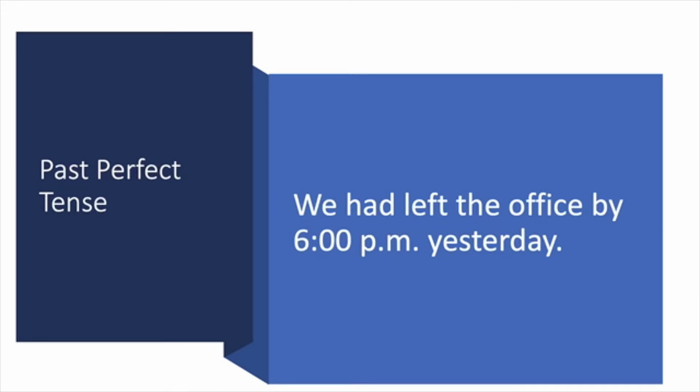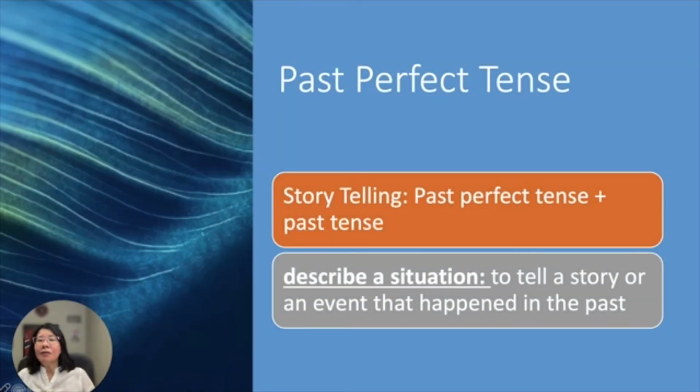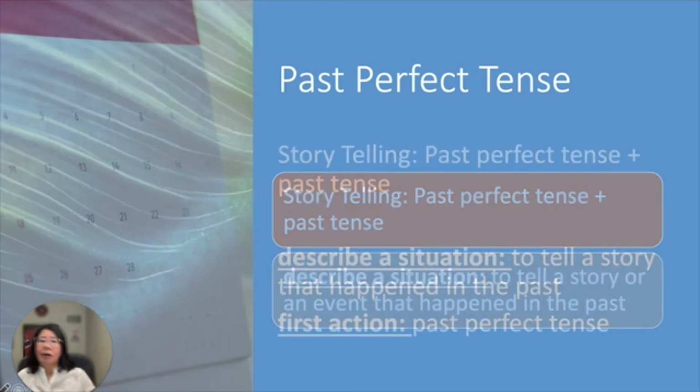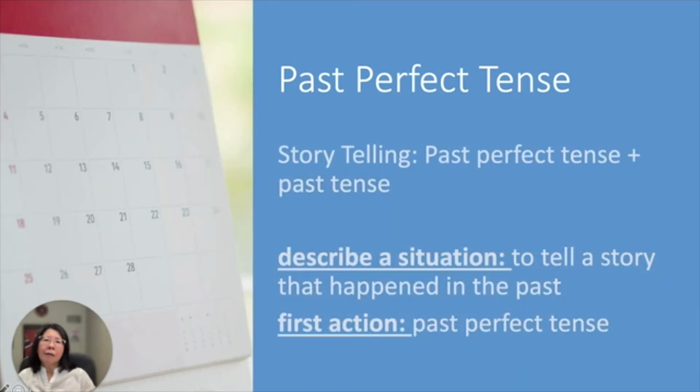Now, let's look at the next one. Whenever we want to describe a situation or describe an event, a lot of time we will use past tense and past perfect tense together to describe the whole picture, to describe the whole story. And how do we describe a situation or an event in the past?